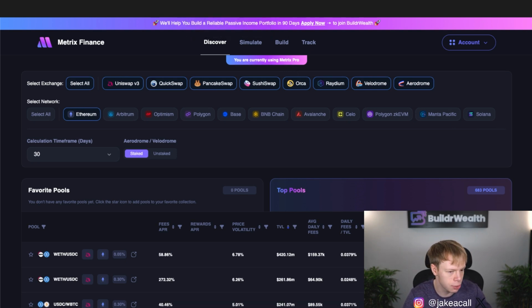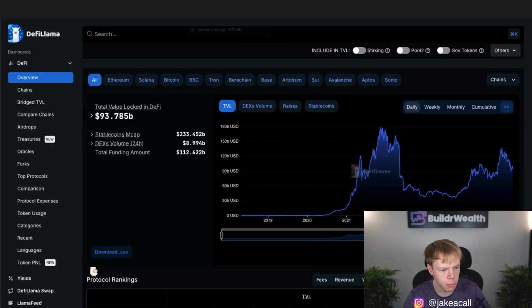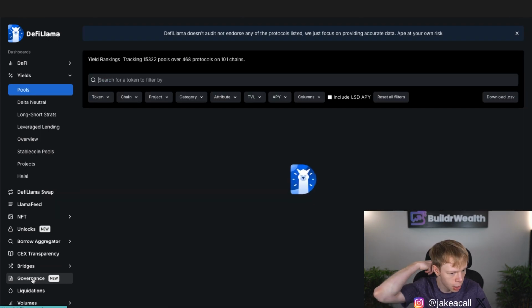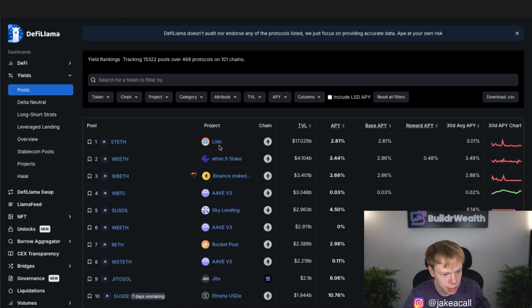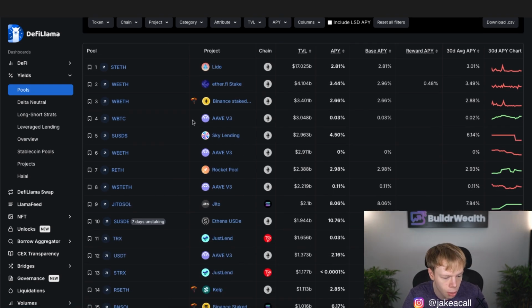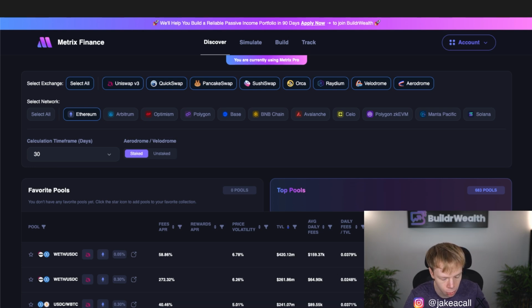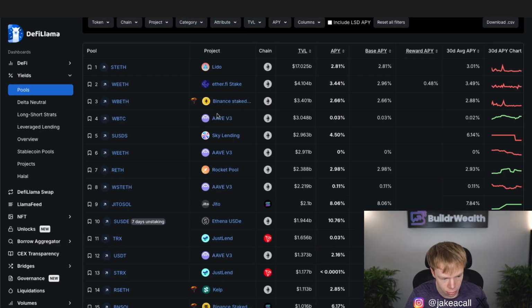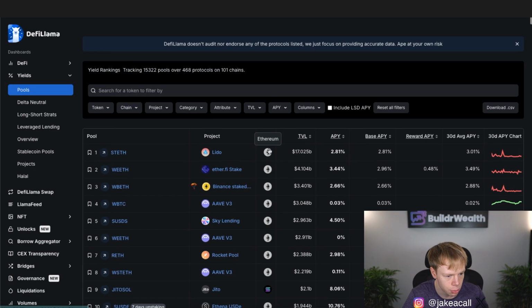It's going to show you actual APRs based on proven data. It's not going to do any crazy ranges or anything like that. And it's going to show you all the information you need to know. DeFi Llama is great if you're looking for just broad scope. Now, even when I'm browsing for yields on DeFi Llama, under the yield section, as you can see, we have Lido, EtherFi, Aave, Sky Lending, Rocket Pool, Jito, all these places that Metrix Finance does not support, okay? Because Metrix Finance is concentrated liquidity. These are all non-concentrated liquidity opportunities.